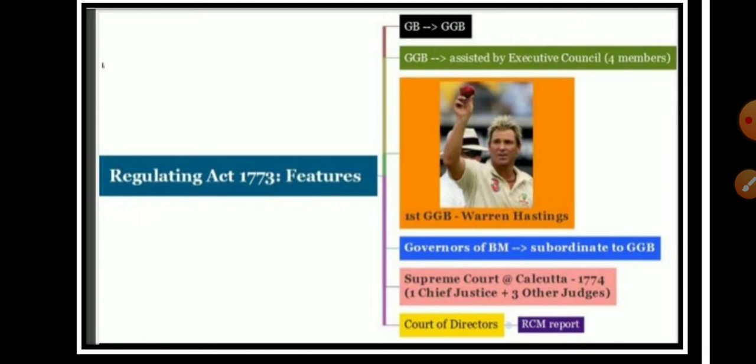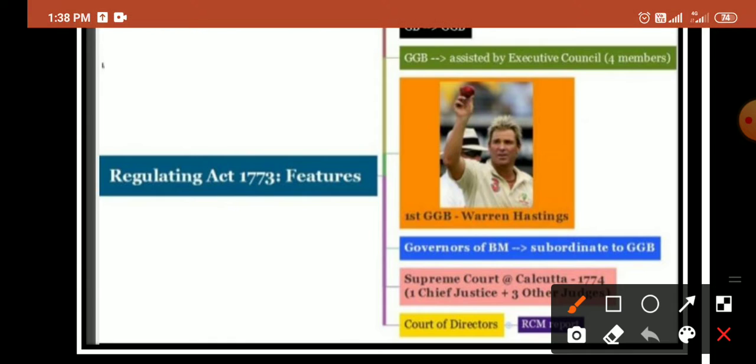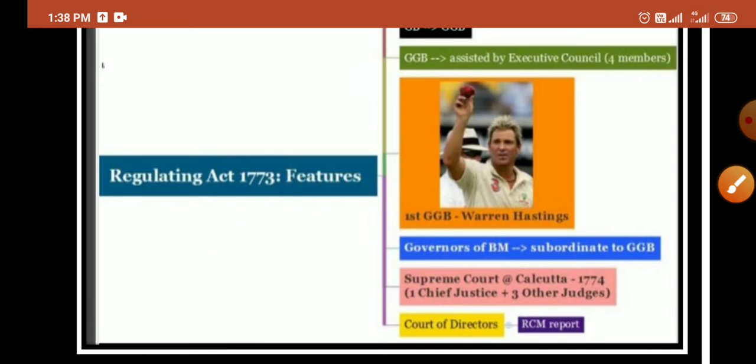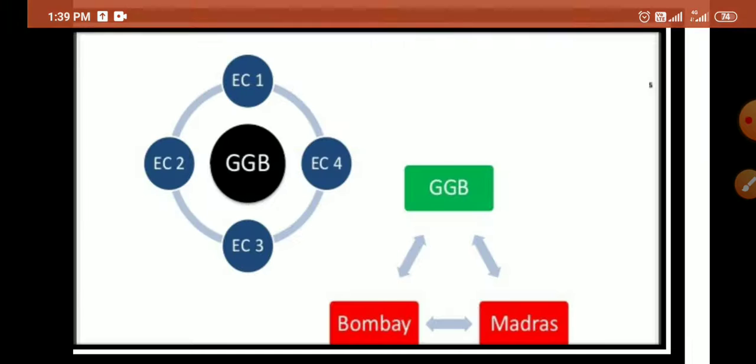Along with this, it strengthened the control of the British government over the company, by the formation of a Court of Directors which would report on matters of revenue, civil and military affairs of India. In this way we learn the features of the Regulating Act of 1773.